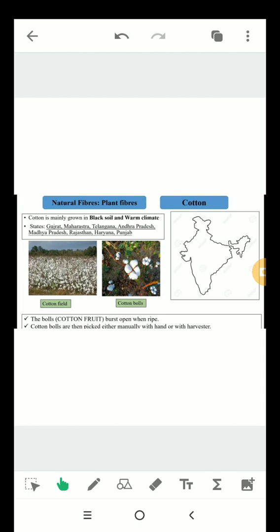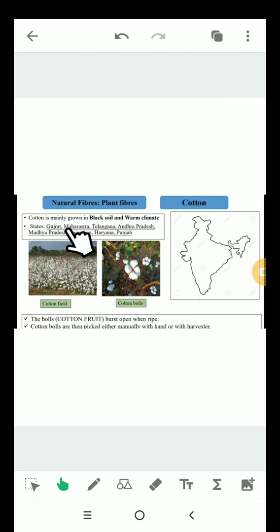Okay, so now we will study about plant fibers in detail. Let's take cotton first. Cotton fibers are obtained from fruits of cotton plants, and these fruits are called cotton bolls. Cotton is mainly grown in black soil and warm climate. In which states does cotton grow?